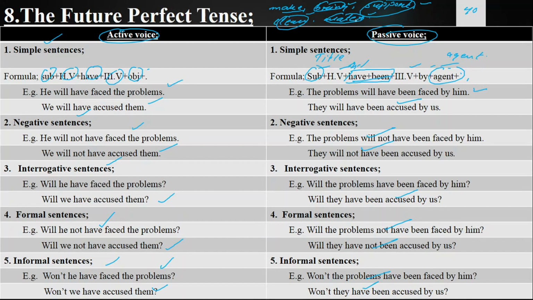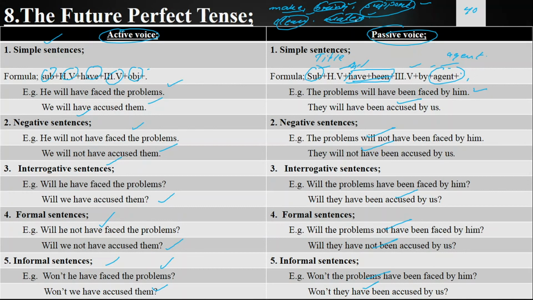Plants are being watered by you. Plants are not being watered by you. Are plants being watered by you? Are plants not being watered by you? Aren't plants being watered by you? Plants were being watered by you. Plants were not being watered by you. Were plants being watered by you? Were plants not being watered by you? Weren't plants being watered by you?